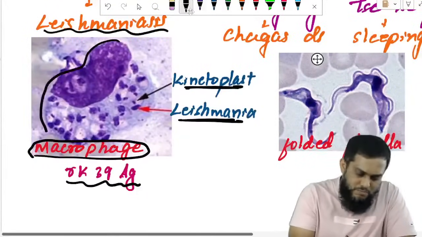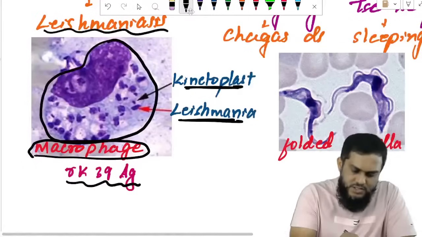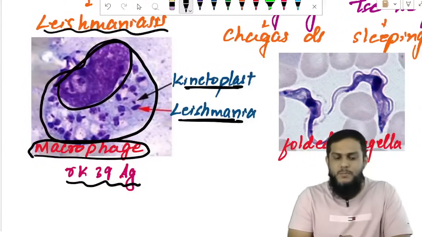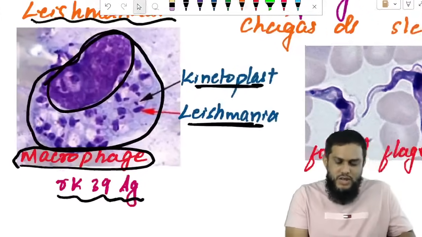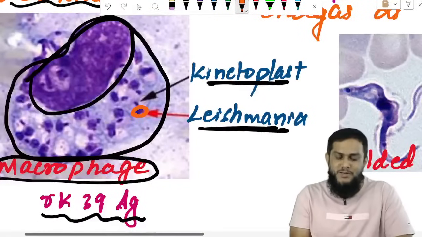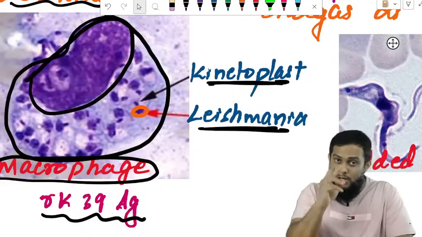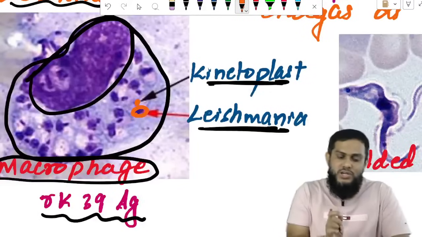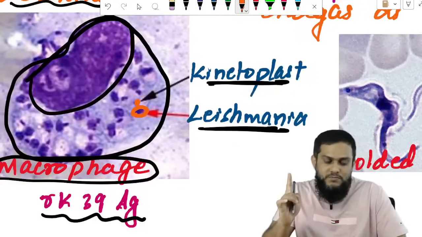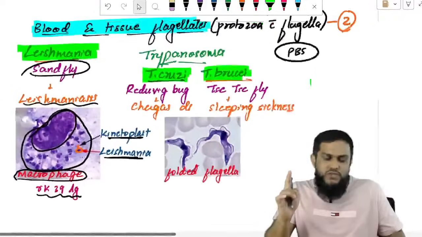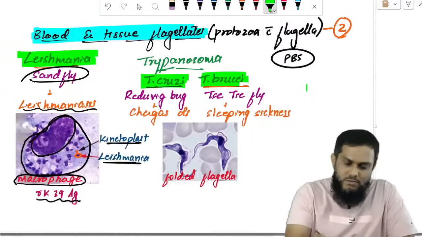This is the macrophage, and this is the nucleus of the macrophage. What you see here is a small round structure. That is Leishmania. Another small structure attached is the kinetoplast. Kinetoplast is a structure which is present only in Leishmania.